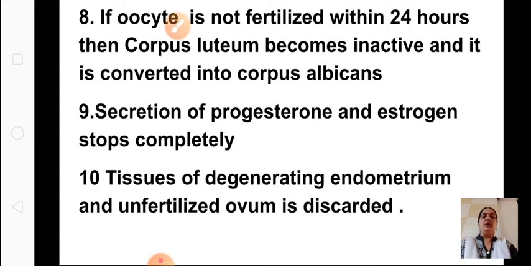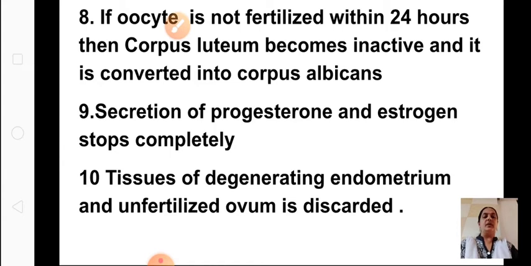So there will be bleeding for 4 to 5 days, or sometimes more than 7 days. And the tissues of the endometrium, which is thickened temporarily, is getting ready for the implantation of the embryo.